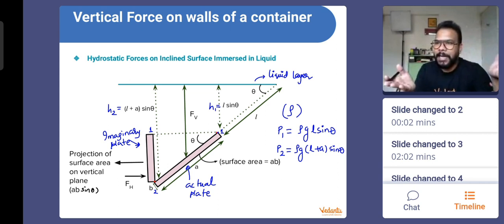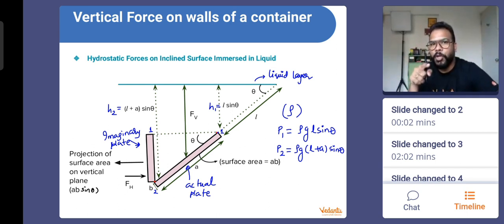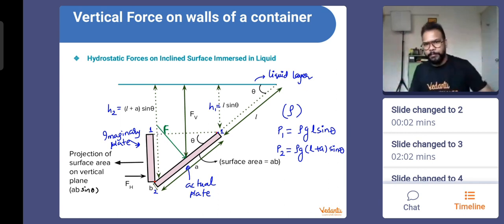Now, we always try to make our life easier in physics so that we can easily understand and solve questions and create parallels for our better understanding. We know that the liquid always applies force on the solid perpendicular to the surface of the solid. Do you remember this from the previous class? The liquid will always exert a force which is normal, which is perpendicular. So actually, the force is applied like this. So we will be talking about two components of this force, one horizontal and one vertical. We will first find those two forces and then we will find the resultant, that means we'll be calculating the value of F. Is the plan of action clear?